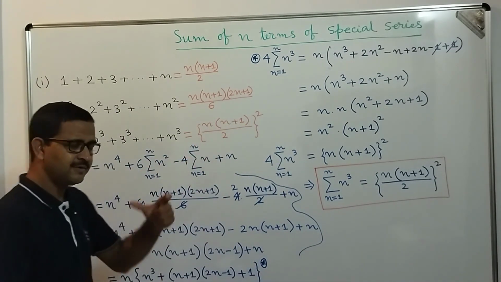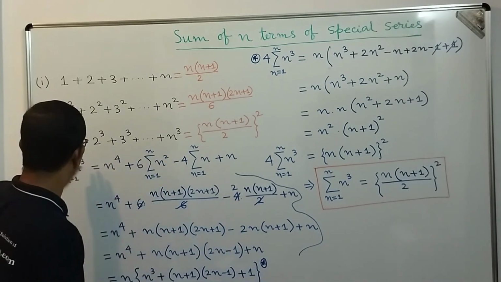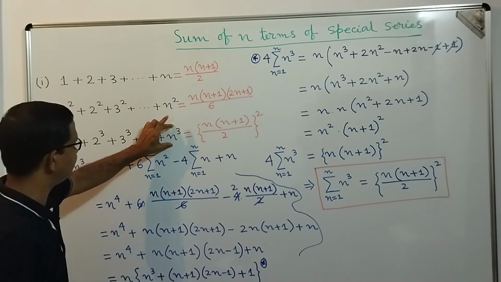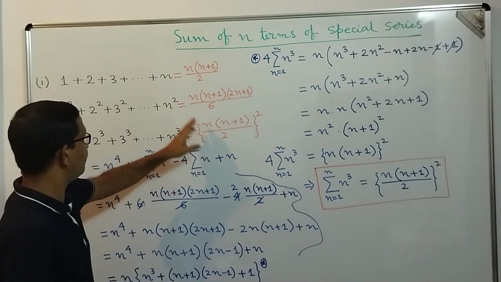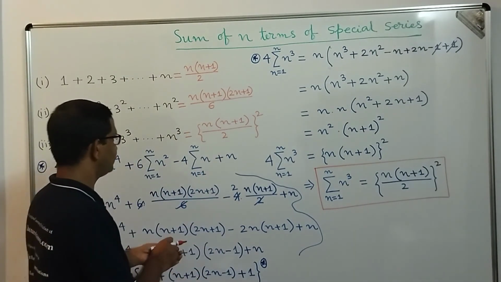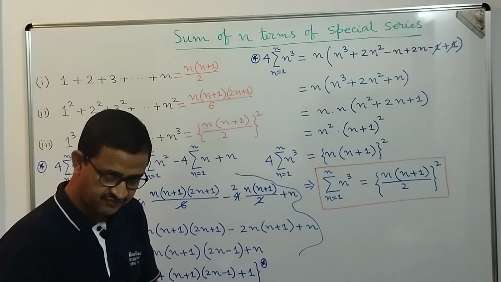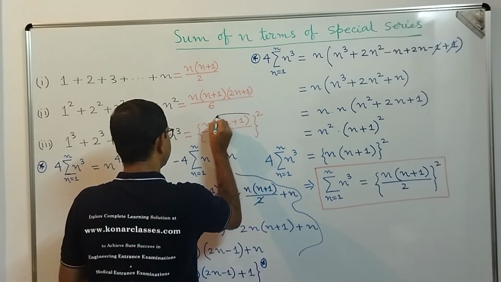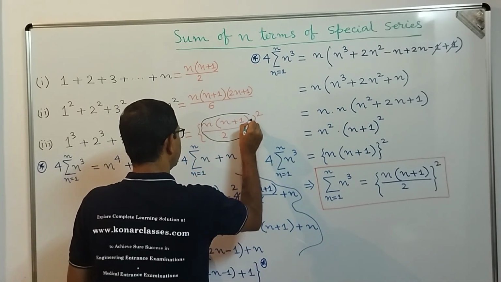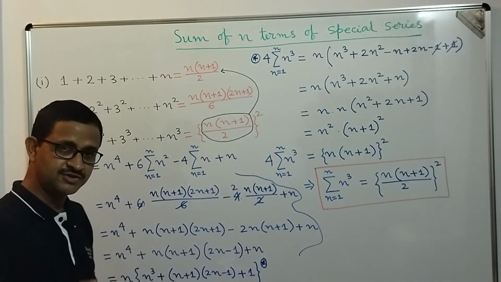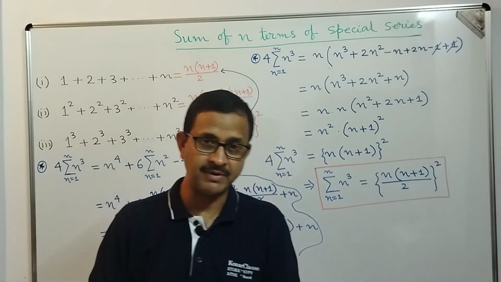That means for memorization you can think of the sum of the cubes of the first n natural numbers as nothing but the sum of the first n natural numbers whole square. If you look at this part, n into n plus 1 by 2, this is nothing but this one, right? So just for memorization you can remember it like this.